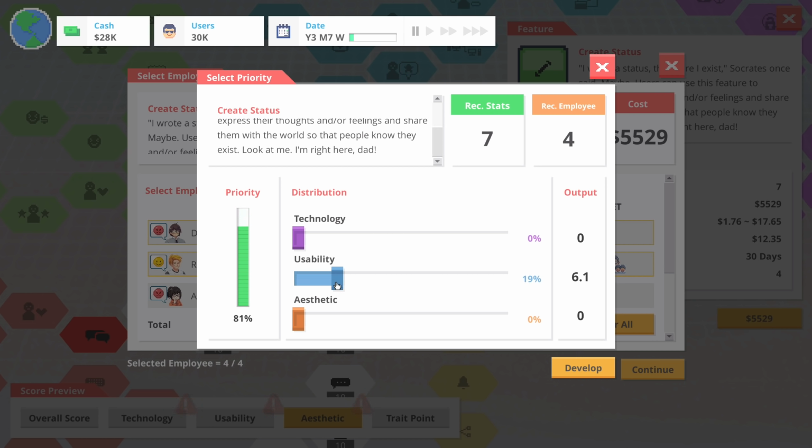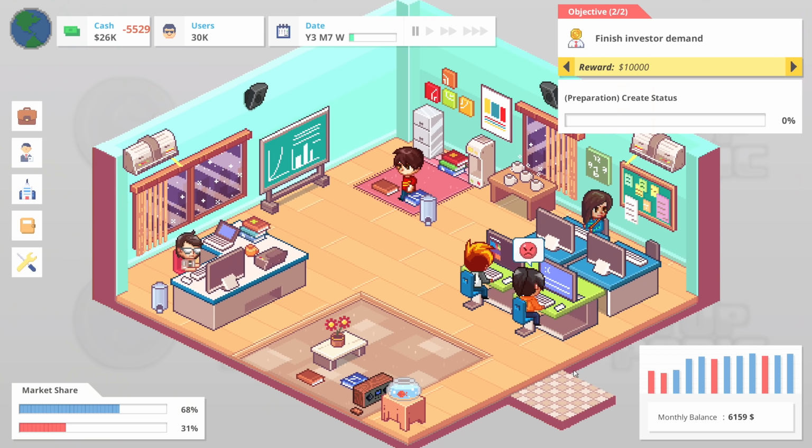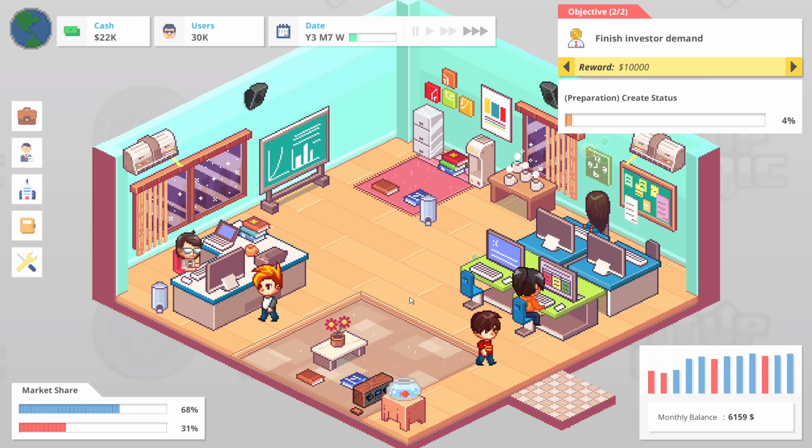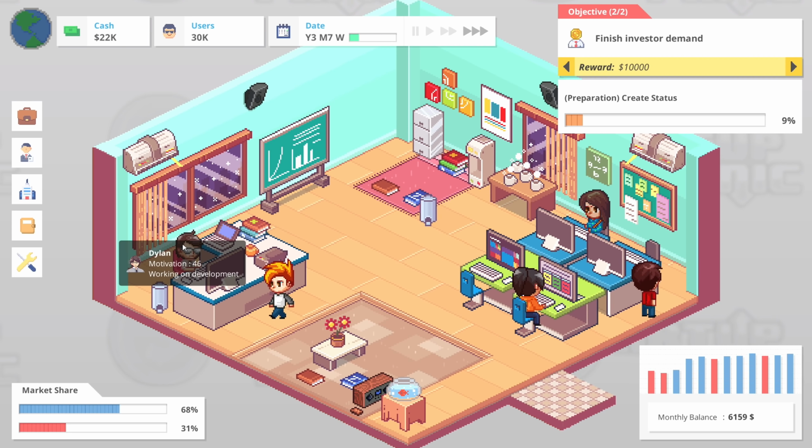So usability, I think, can be a solid 6.1. The technology can be a 3.1. The aesthetics can be there. Maybe bring that up a little bit. Usability can probably be a 7. You can be a 5.9, maybe a 6.5. Can I get these all up to a 7? I absolutely can. Let's try that, I guess, and see how it goes. Hopefully, creating statuses goes well for us. But given my pretty low motivation, I doubt it.